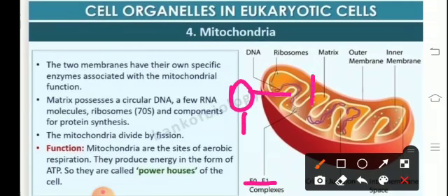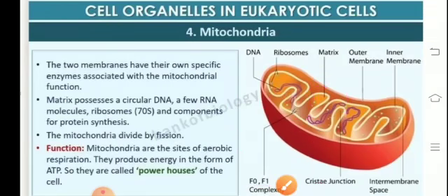Here this is the F1 particle, the globular structure, and the stick-like structure is the F0 particle. The oxysomes play a role in the synthesis of ATP with the help of the enzyme ATP synthase. So the mitochondria, they are the powerhouse, they are the energy batteries of the cell which help to synthesize energy in the form of ATP.